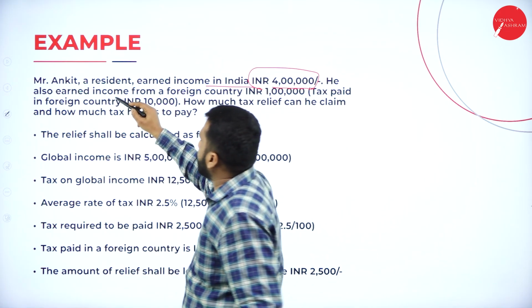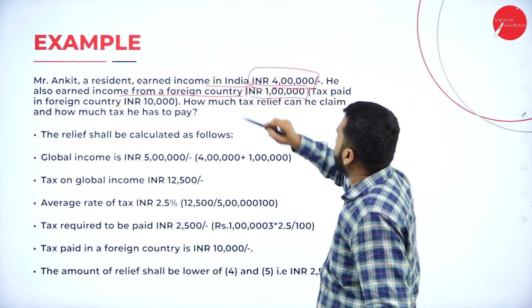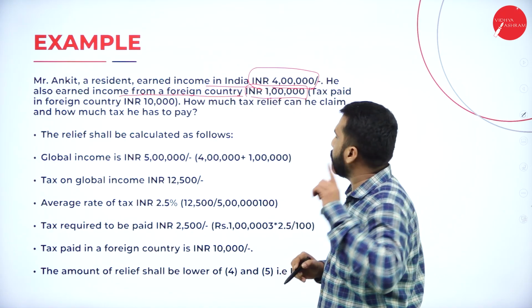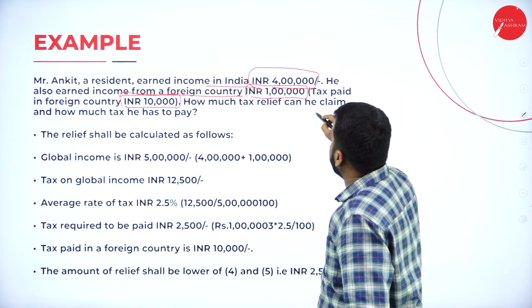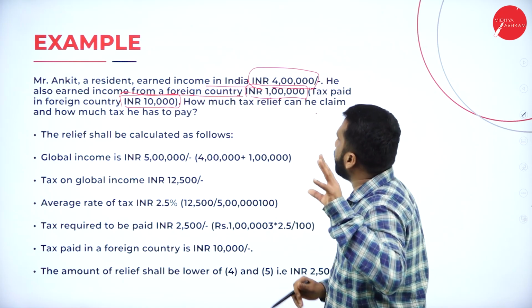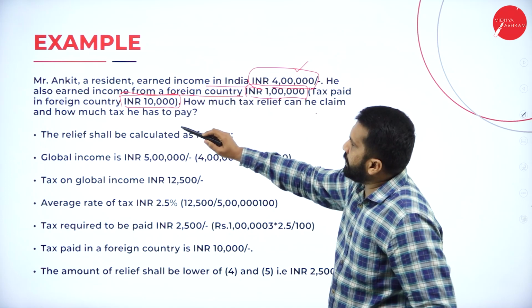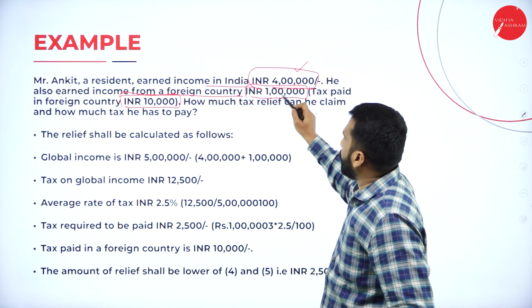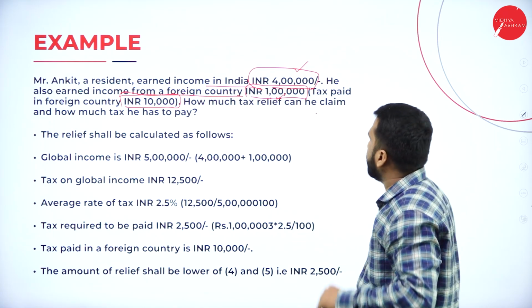He also earned income from a foreign country, that is 1 lakh. One is 4 lakh, another is 1 lakh. Tax paid in the foreign country, how much tax relief can he claim and how much tax does he have to pay? Again, I'll repeat. He earned income in India 4 lakh and in foreign 1 lakh.